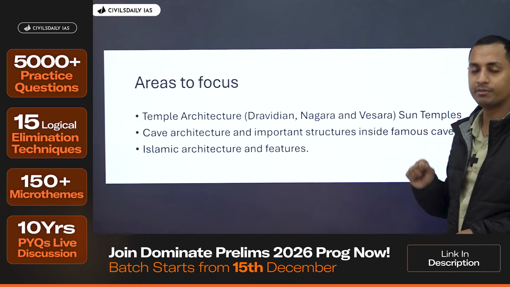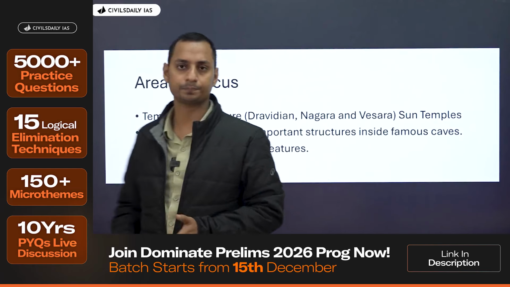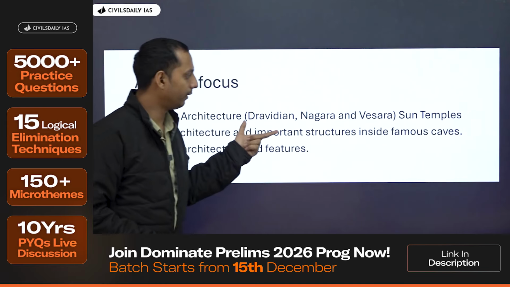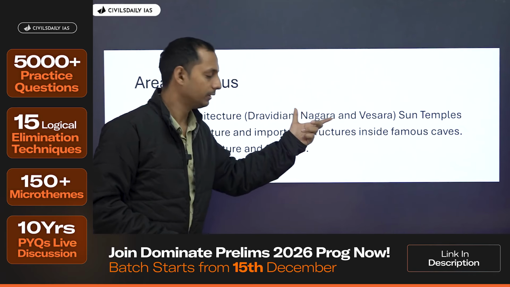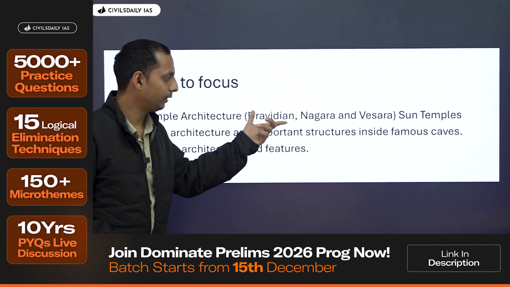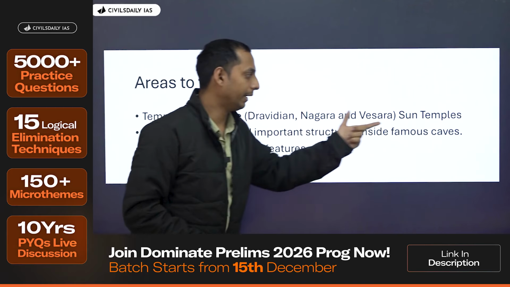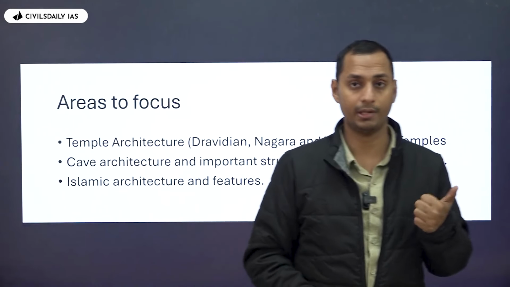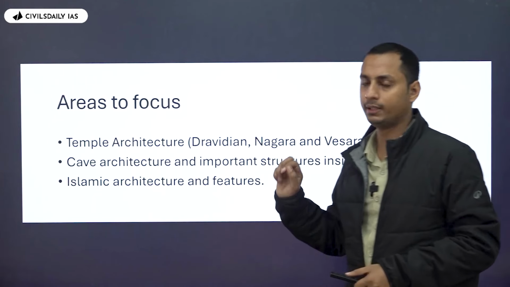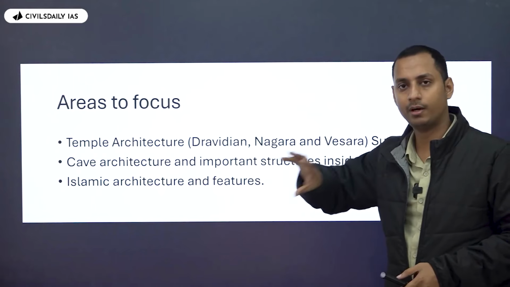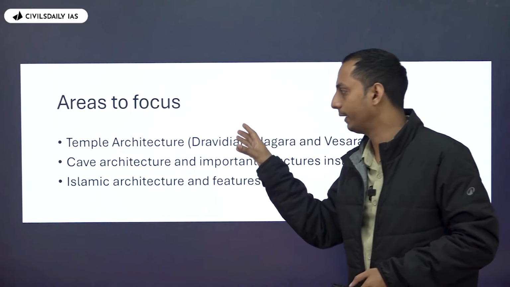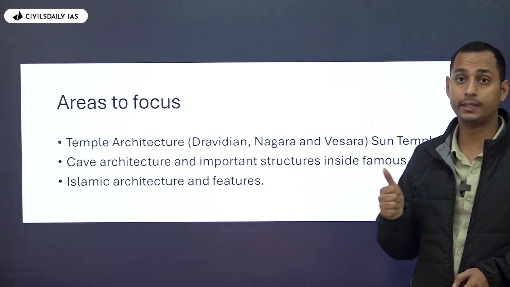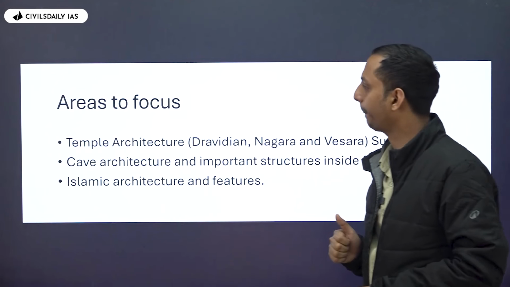So what are the important areas to focus on with respect to architecture? First one, in case of temple architecture: Nagara, Dravida temples, the different features of the same, and examples of the same. You should have an idea regarding the important sun temples in India. And also one important thing, if any temples are recently inaugurated, then you can focus on the same as well. This is with respect to the temple architecture, right?